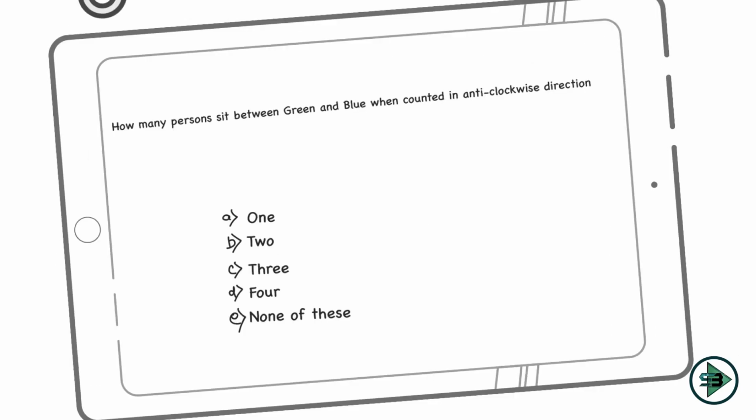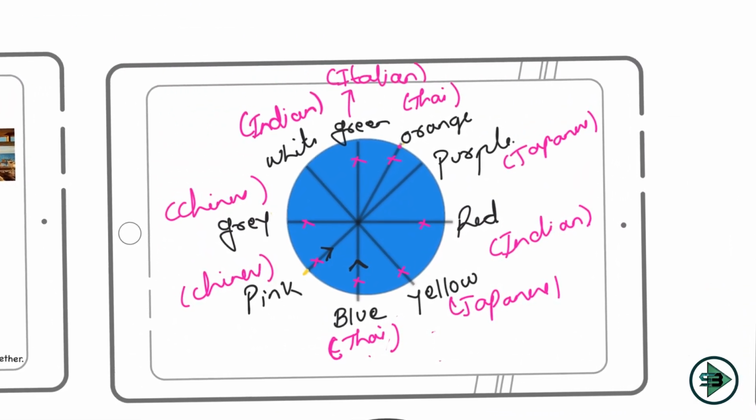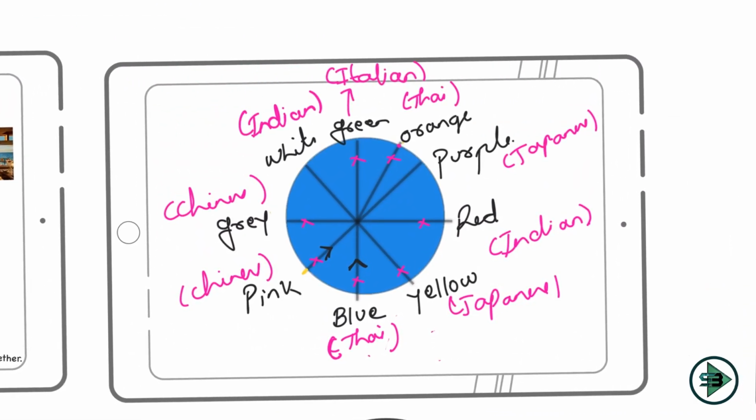So the next question is, how many persons sit between green and blue when counted in the anti-clockwise direction? Okay, so again a question on green. So let's come to the puzzle. Where is green? This is green. This is blue. This is the clockwise direction, and this would be the anti-clockwise.